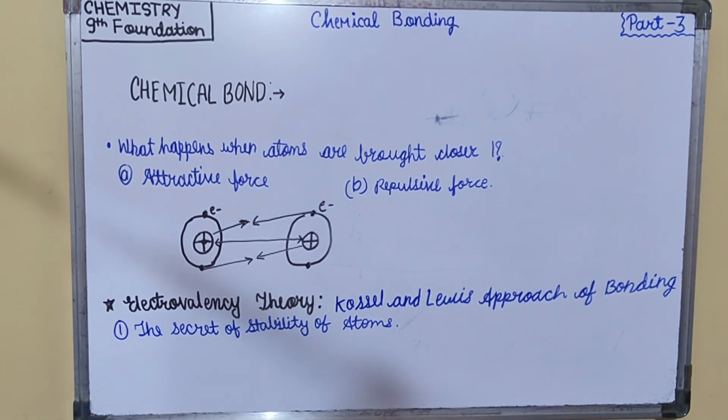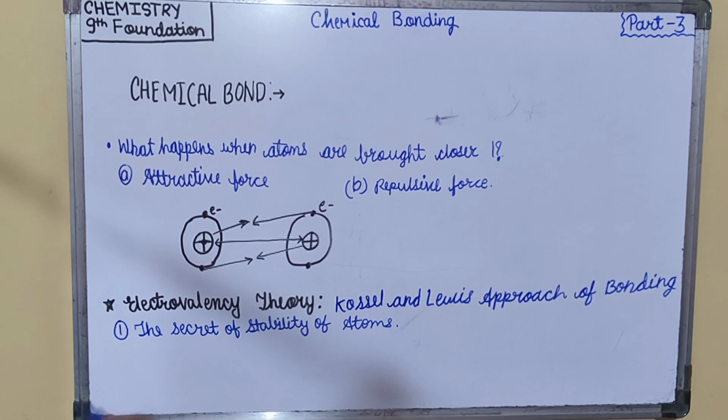Atoms with 8 electrons in the outermost shell are chemically more stable. But in case of hydrogen, helium, lithium, beryllium, there are 2.